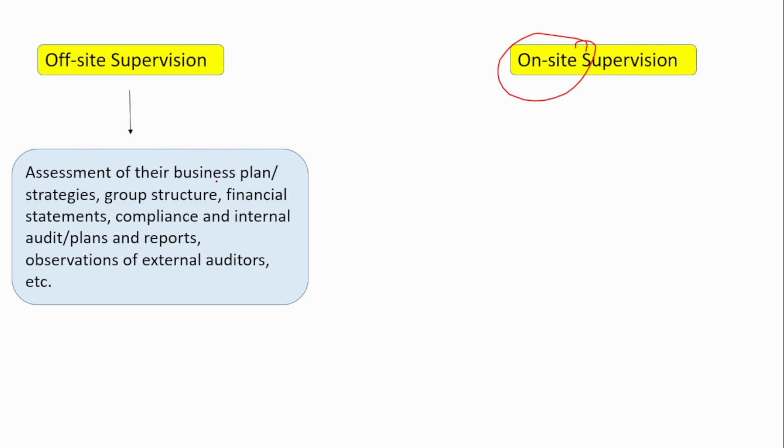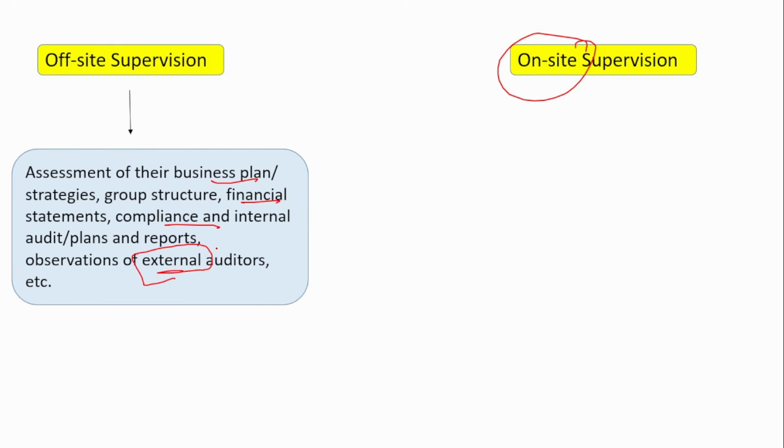Off-site is a kind of remote supervision, where the bank is at a different place and the RBI, who is supervising, is at a different place. On-site, as the name itself suggests, means the regulator will be on-site, where the bank is. Off-site supervision includes assessment of the business plan or strategy, the financial statements, that is the balance sheet, profit statement, the cash flow statement, then the compliance, audit reports, and the observations of the external auditors. All this is assessed by the Reserve Bank of India.